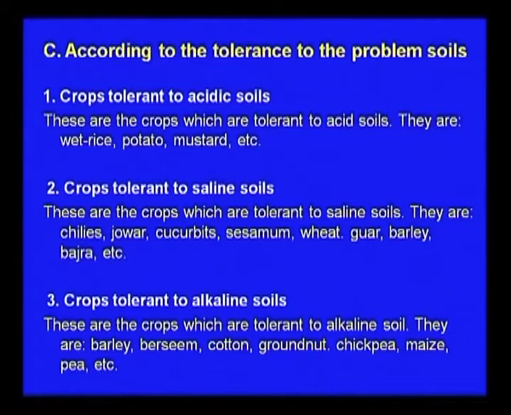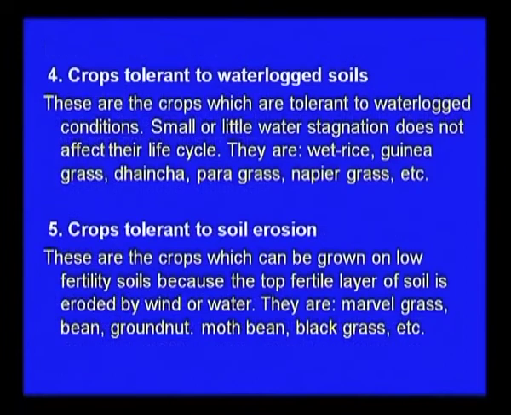So, an agronomist should know which type of soil and which crops can be taken; that is why this classification is most important. Then crops that tolerate waterlogged soil. There are a number of low-lying areas where waterlogging occurs, near the sea beach also, so water stagnation is there for some time. So, wet rice, guinea grass, dinanath grass, para grass, and napier grass can be grown there.